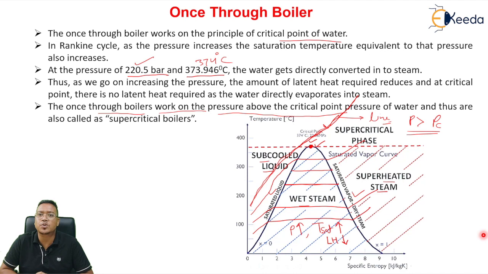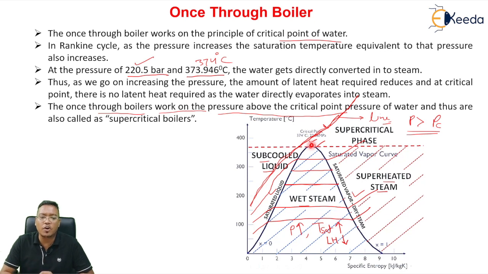Supercritical boiler or once-through boiler, both are the same. The once-through boiler works on the principle of the critical point of water. You know very well this is the water curve on the temperature and entropy axis. This one is the saturated liquid line. This one is the saturated vapor curve, you can say. The point where the saturated liquid curve and saturated vapor curve meet is called the critical point. This is called the critical point. So the once-through boiler or supercritical boiler will work beyond the critical point pressure.